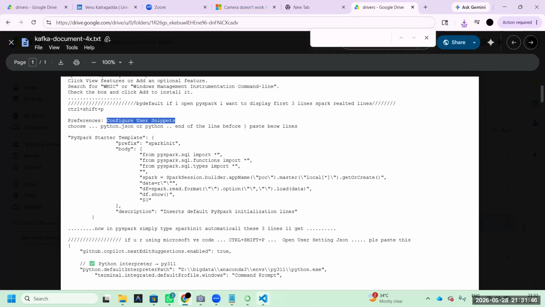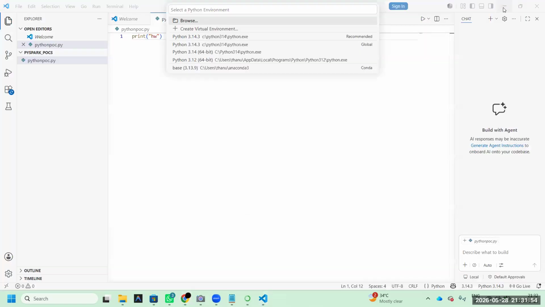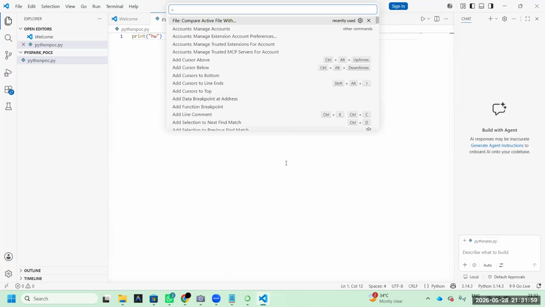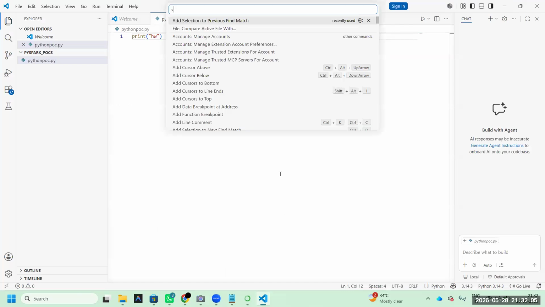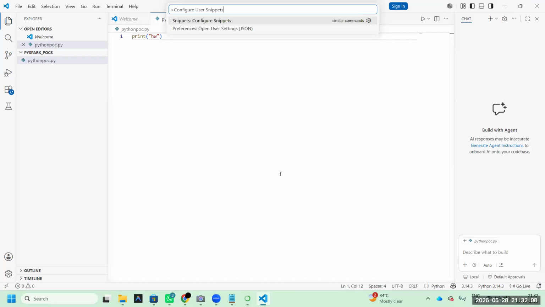Go to your VS Code right now. After VS Code, Control Shift P. Here, just paste that. Configure snippet. Now just click that snippet. Please click that first option.